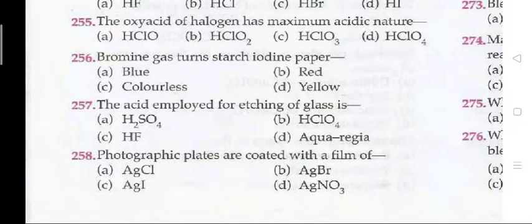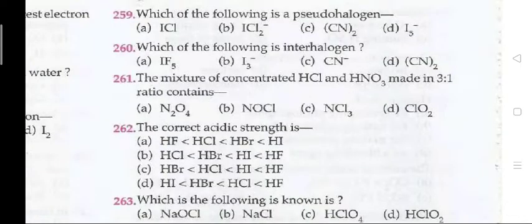Bromine gas turns starch iodide paper, the right answer is A, that is blue. The acid employed for etching of glass is C, that is HF. And the photographic plates are coated with a film of B, that is AgBr. Which of the following is a pseudohalogen? The right answer is 259, C, that is (CN)2.